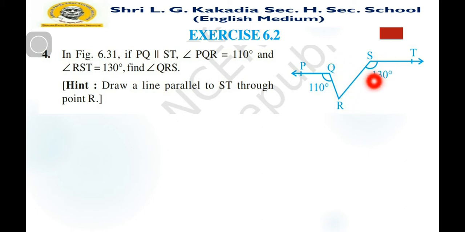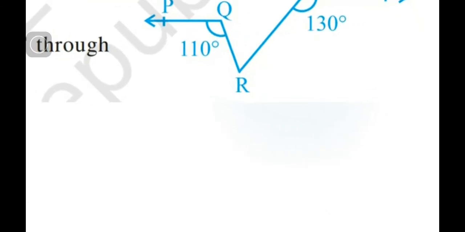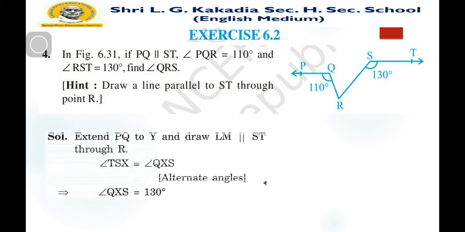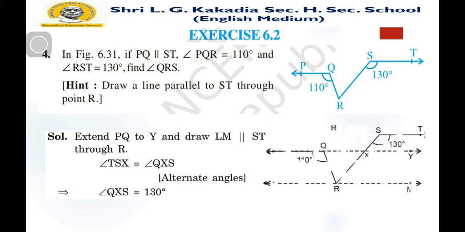So here we are going to draw one parallel line to PQ and ST. Here we draw one parallel line passing through the vertex R and parallel to PQ and ST. Now after that, extend PQ to Y, as you can see in the figure.